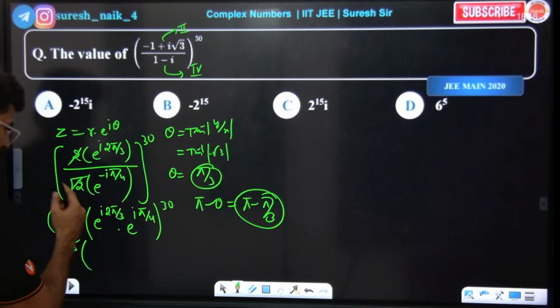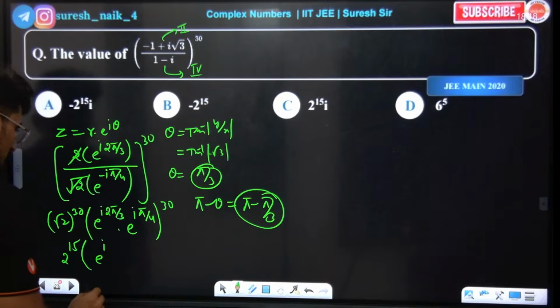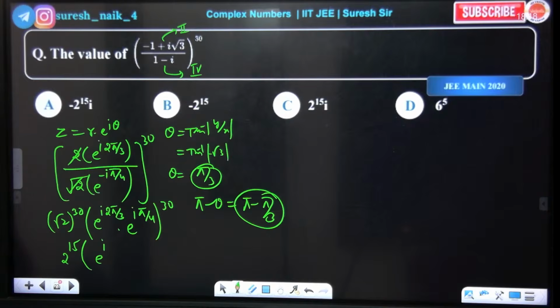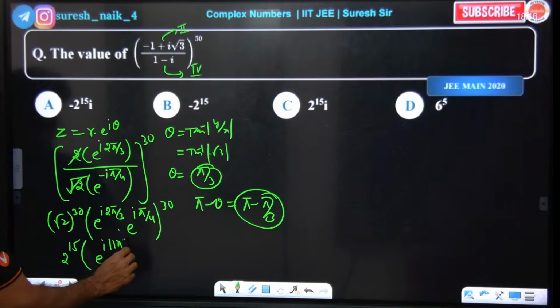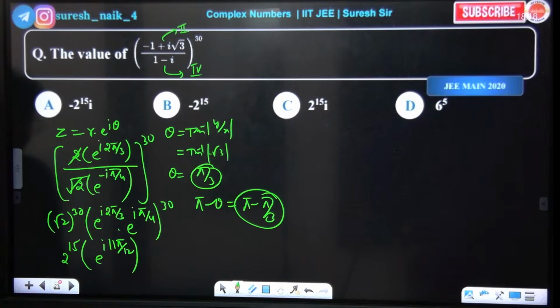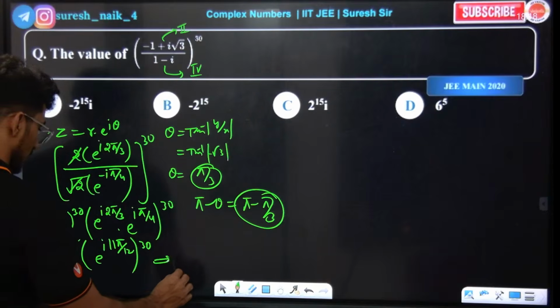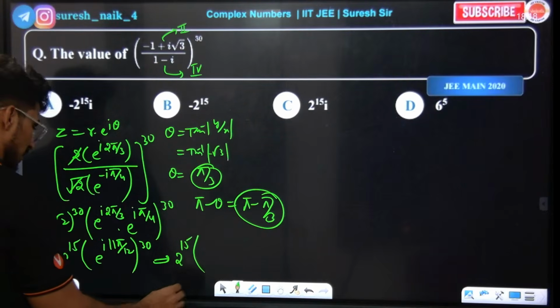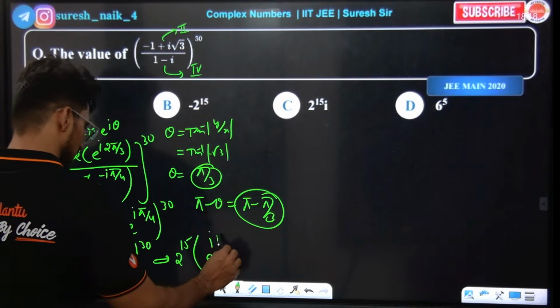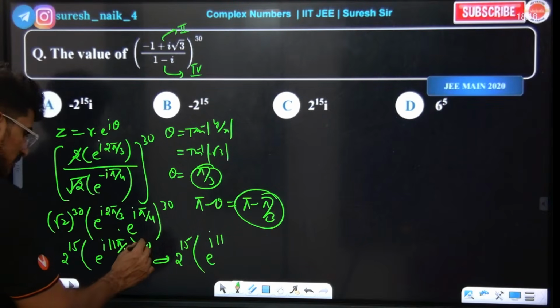This is 45 and this is 120. 165 means how much? 11 pi by 12, because the LCM is 12, so 8 plus 3, 11. Correct. So the whole to the power of 30, don't forget this. So 2 power of 15 as it is, then e power of I 11 pi by 12.